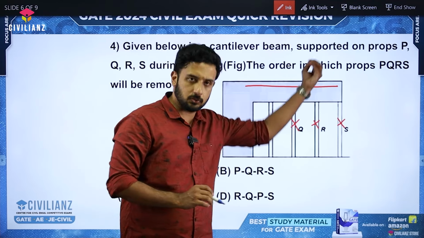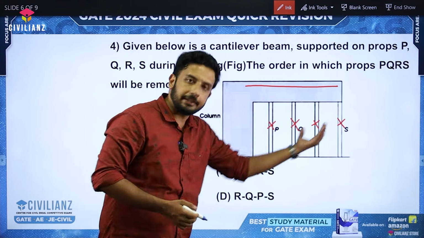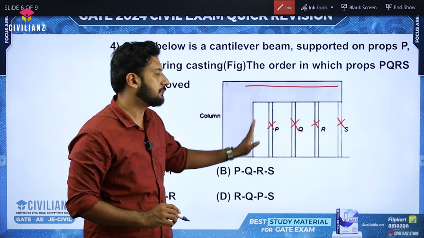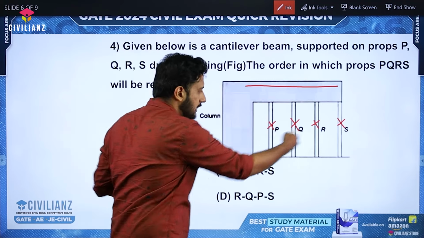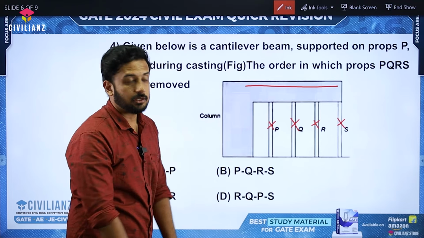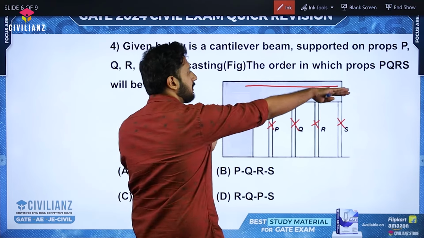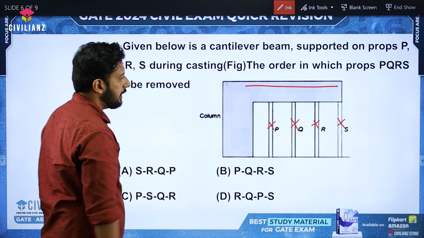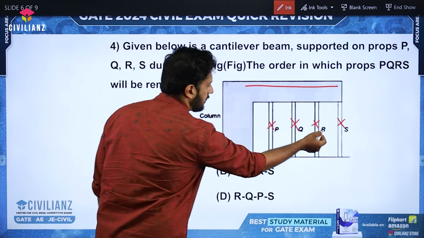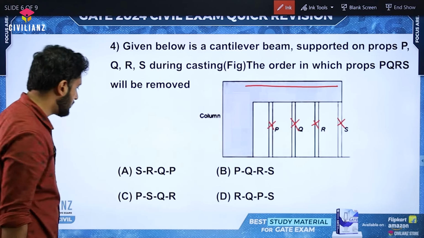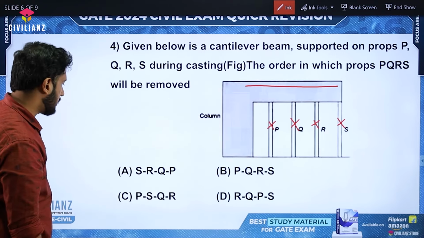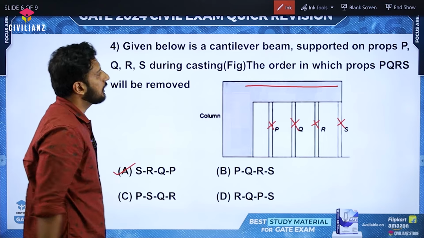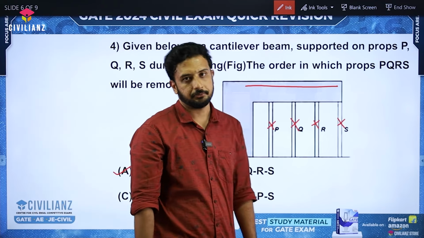Suppose if there was one more prop, then what to do? In that order we need to do it. Suppose 5 or 6, whatever, from the right side to the left side, you need to do it. It's not like left to right, since the cantilever projection is towards the right side, I'm telling right to left. Got it? So S first, then R, then Q, then P. So which option will it be? S, R, Q, P, option A will be the final answer.